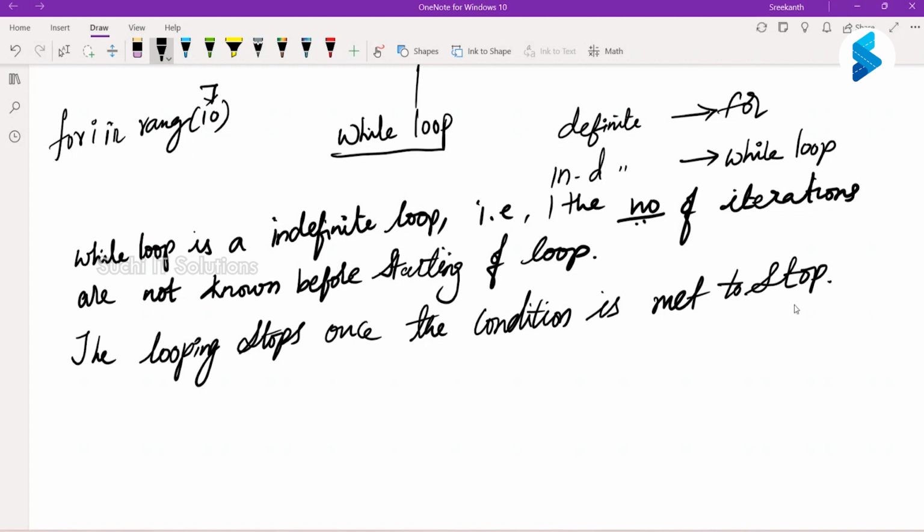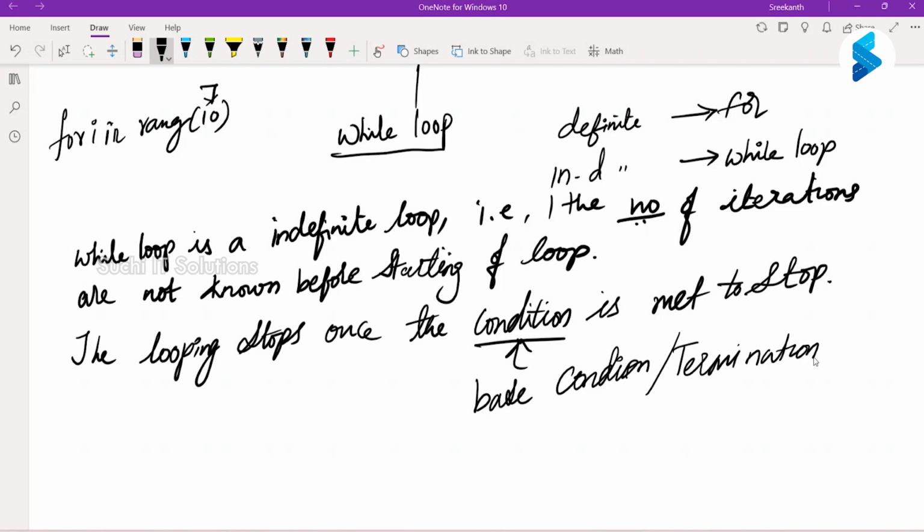This condition is called the base condition or termination condition.